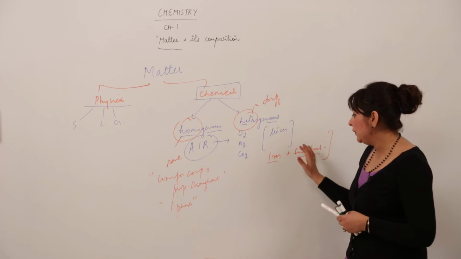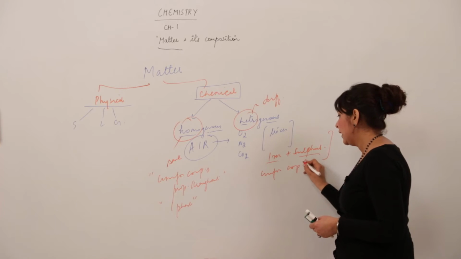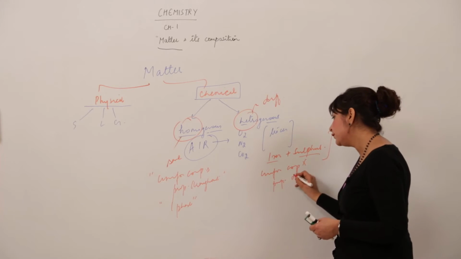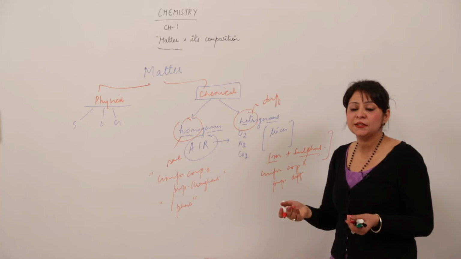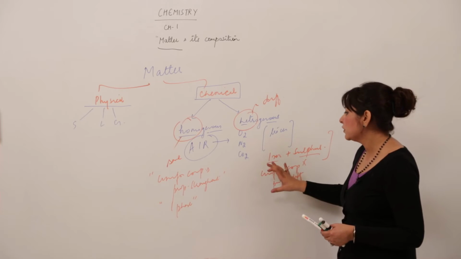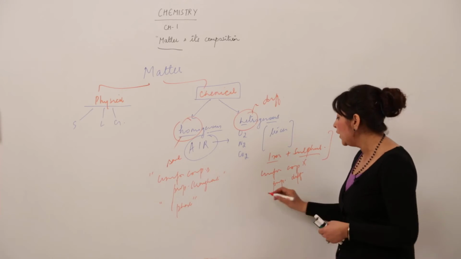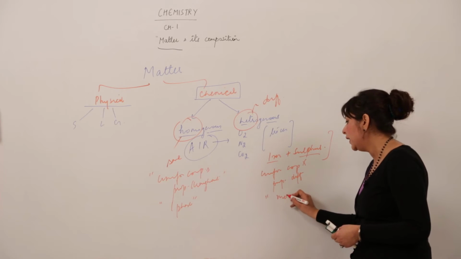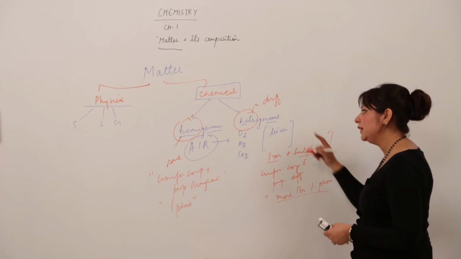So that means they do not have uniform composition and even the properties will be different, because iron will exhibit different properties and sulfur will exhibit different properties. So any matter which does not have uniform composition throughout or definite properties, or which exists in more than one phase, we say that it is heterogeneous.